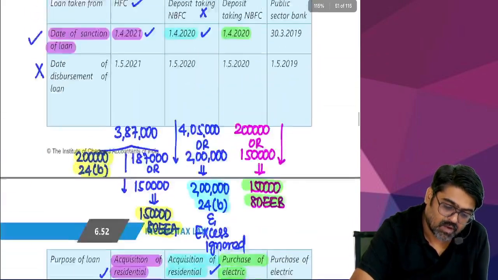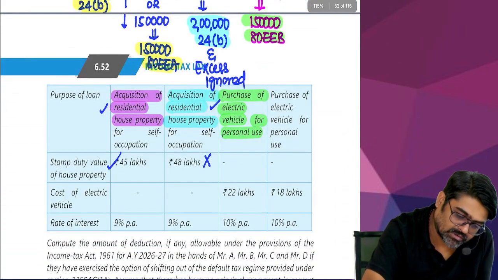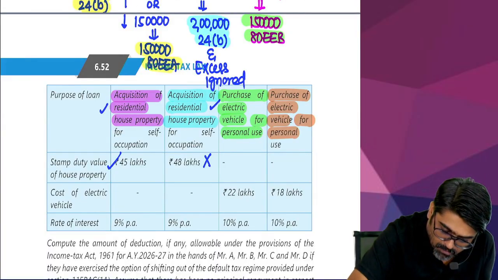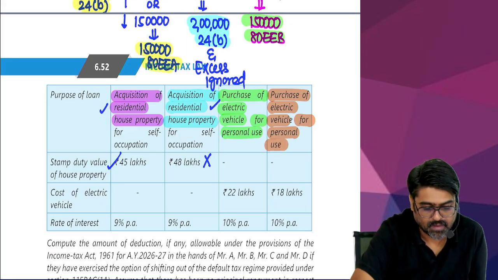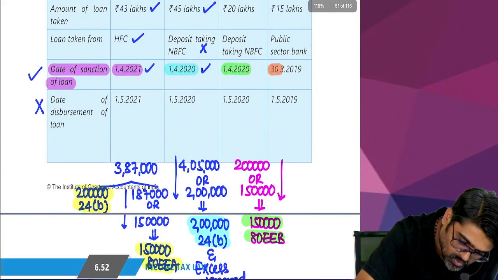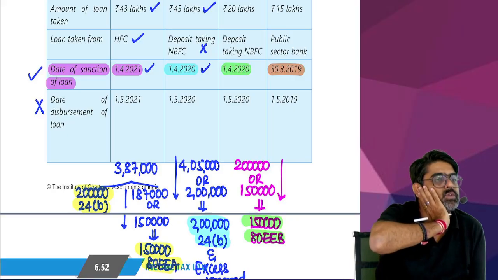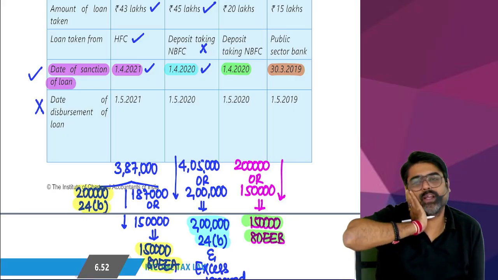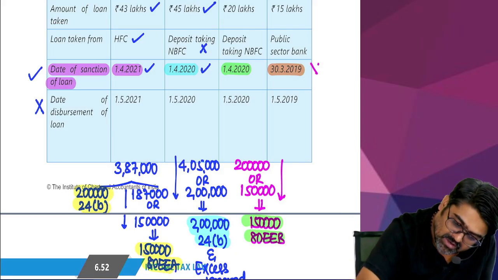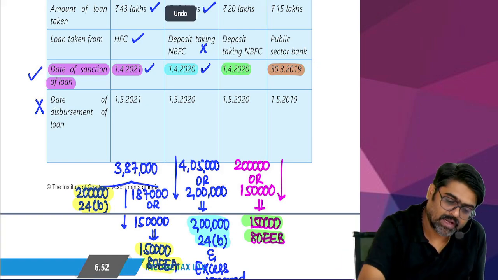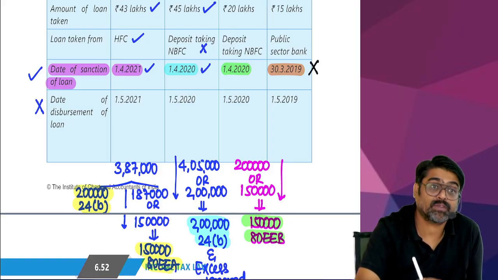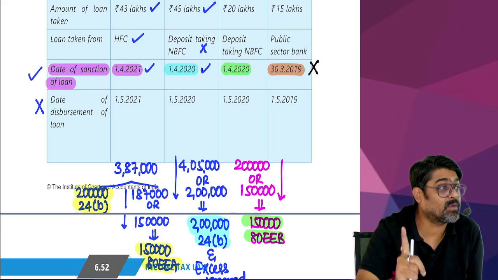Now see. Now you are taking loan for the purpose of purchase. Purchase of what? Electric vehicle for personal use. Wow, sir, wow. Again, an EV loan is taken. That EV loan was not sanctioned in 1920, prior to 1920. So, sir, this is not allowed. You cannot take the loan prior to 1st April 19. You have to take loan on or after 1st April 19 till 31st March 23.